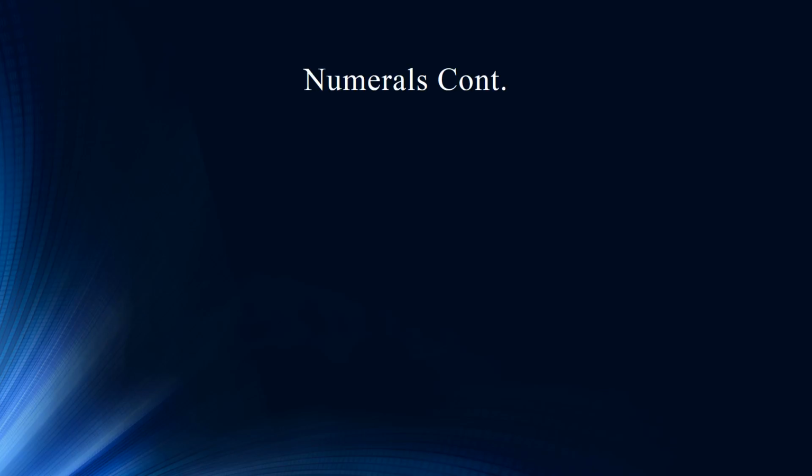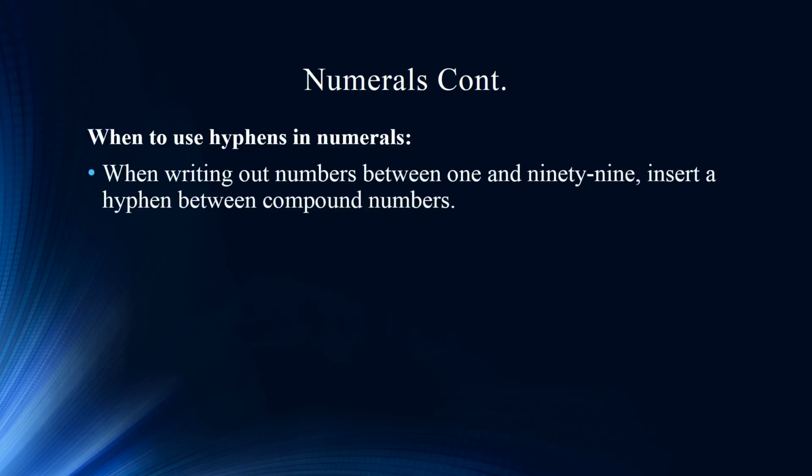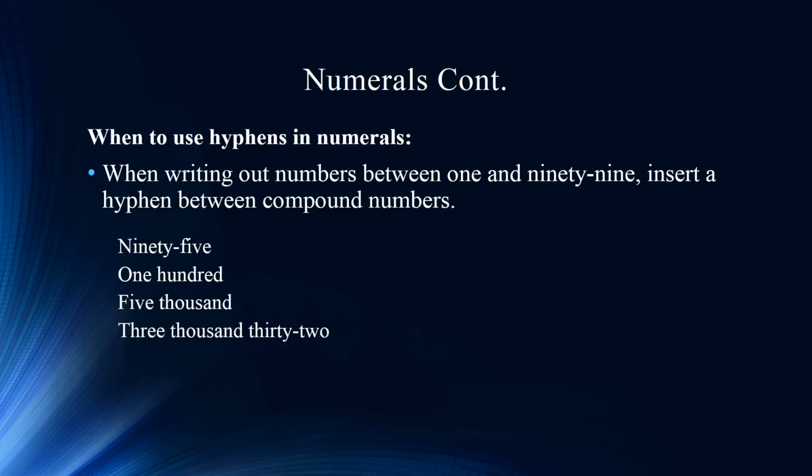The Bluebook does not address when to use hyphens in numerals. The general rule is to use a hyphen in a compound number between 1 and 99. So here, ninety-five has a hyphen between ninety and five. Notice that the numbers 100 and 5,000 do not have hyphens because they are not compound numbers between 1 and 99. But also notice that the number 3,032 uses a hyphen in the part of the number that contains a compound number. Finally, notice that it does not say 3,032.